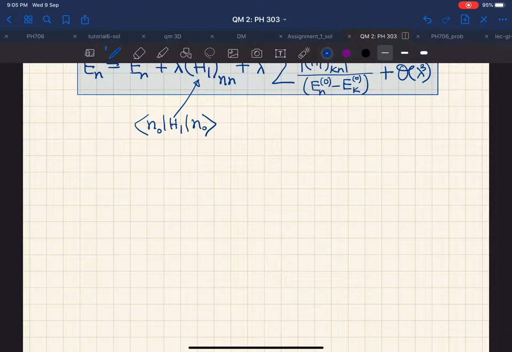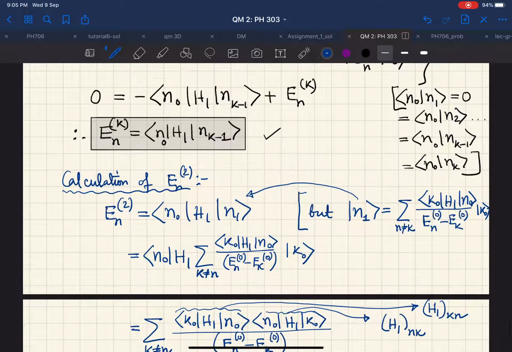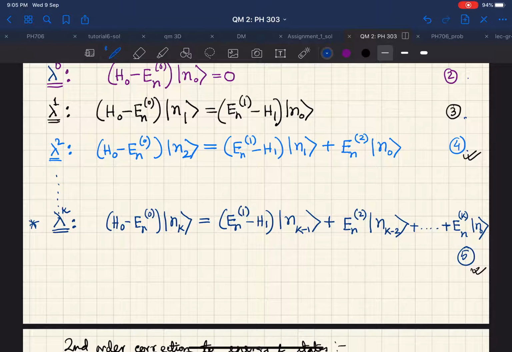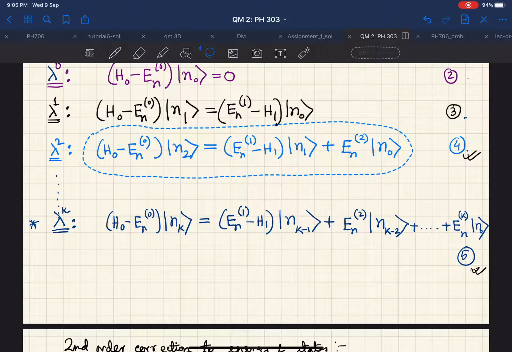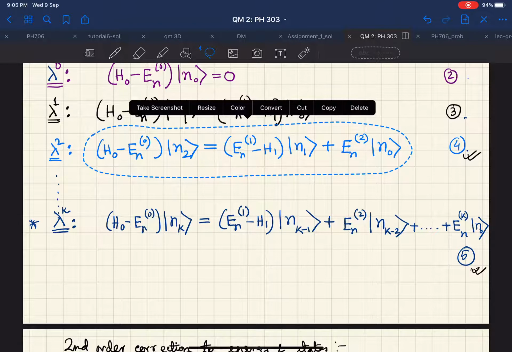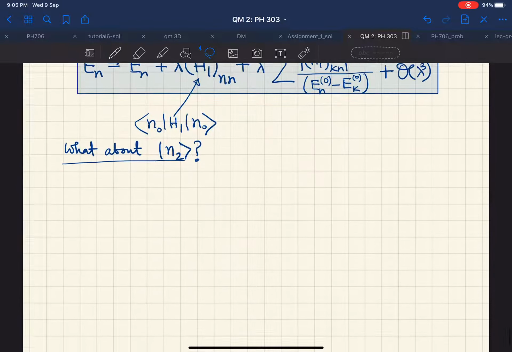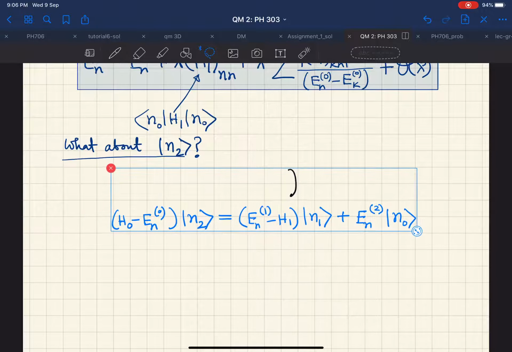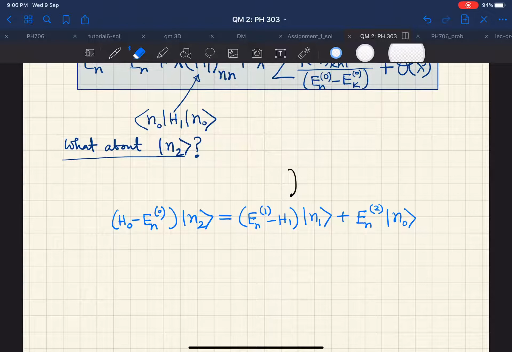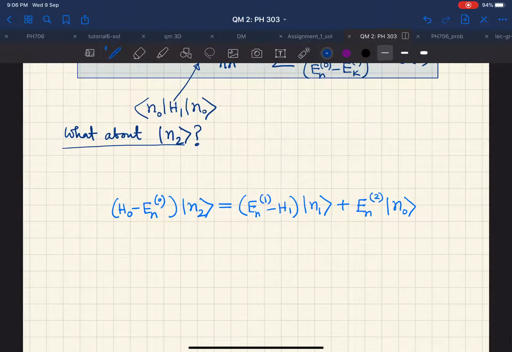Now let us look at the state corrections. So what about Ket N2? That is the second order correction to energy eigenstates. So again we can start with this equation. Every time you start with this calculation, you have to always start with the lambda square order terms, or whatever order you want to calculate. So again we start with this. So let us paste it here and let us see what we can do with this.